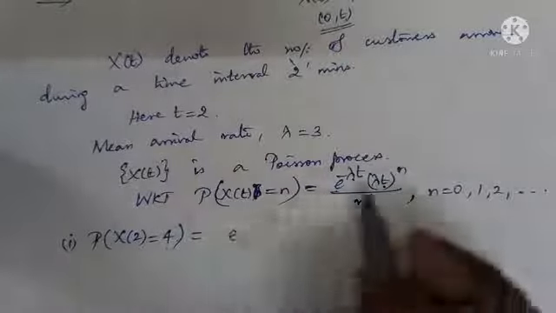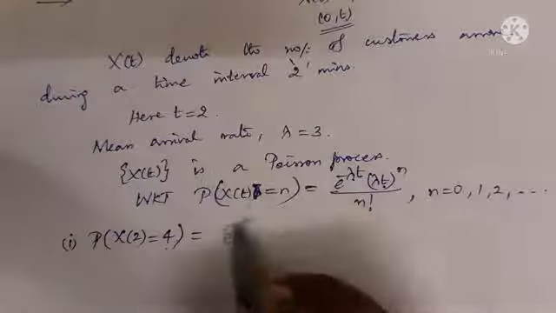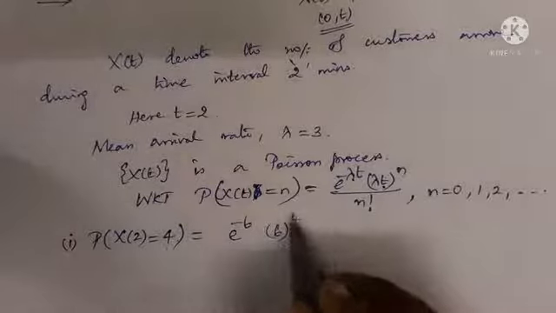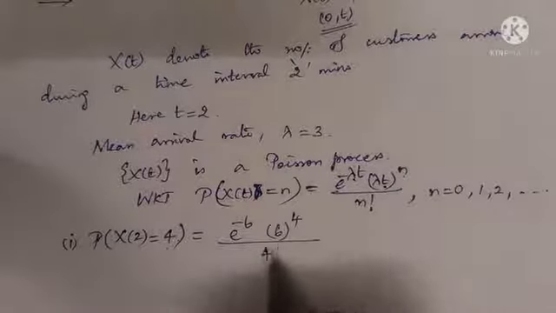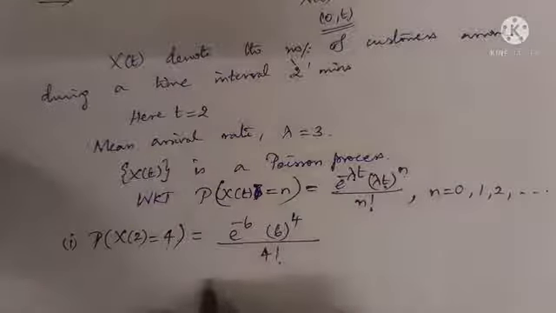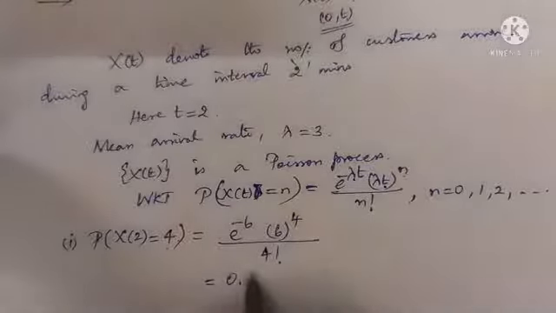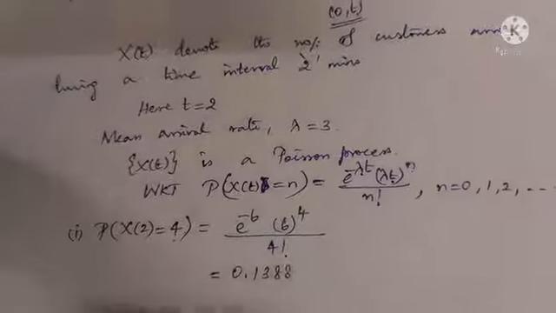So lambda times t, 3 into 2, is 6. It is 6 to the power 4 divided by 4 factorial. Use a calculator and you will see the answer is 0.1388.